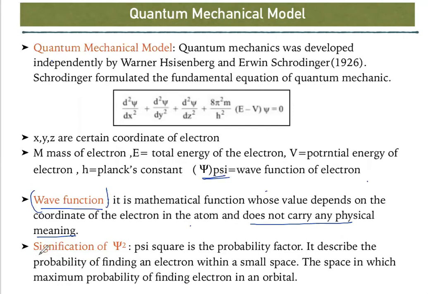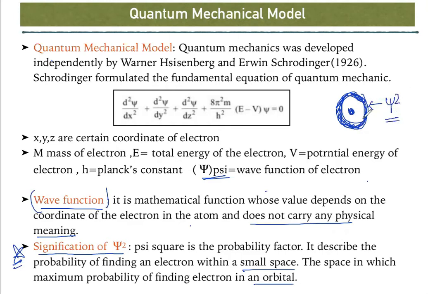Next one, significance of chi square. This is very important. So chi square is the probability factor. It describes the probability of finding an electron within a small space, the space with maximum probability of finding the electron in an orbital. So see, if this is our nucleus, chi square tells about this region, okay? At this region, we can say that we will find the electron. So this is nothing but probability density.